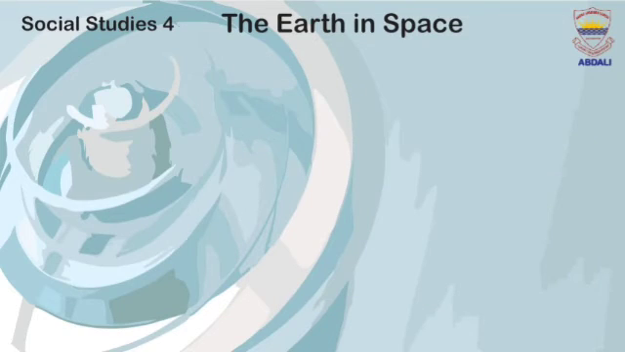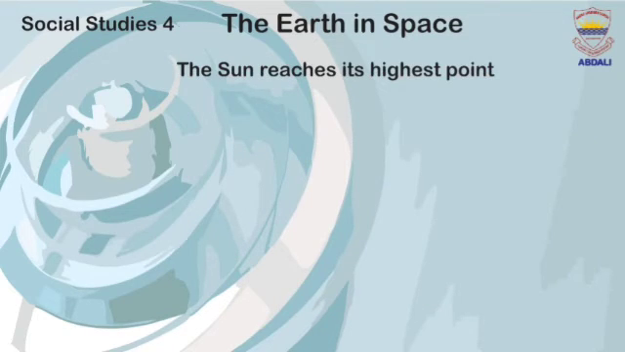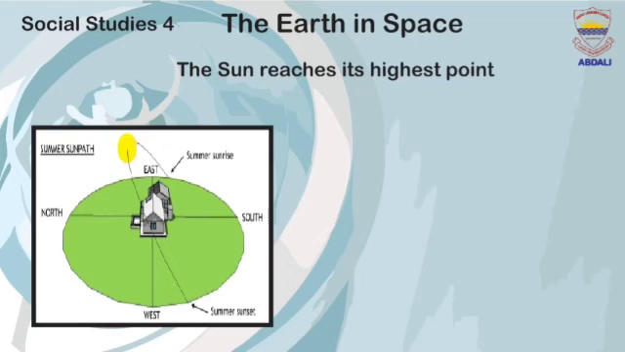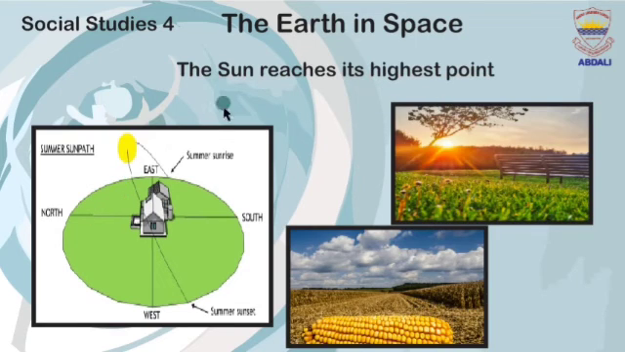Our next slide is about when the sun reaches its highest point. In the northern hemisphere, the sun reaches its highest point in the sky at midsummer, 21st June. This picture represents the sun at its highest point.